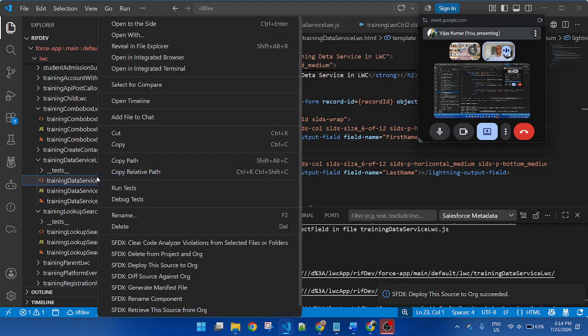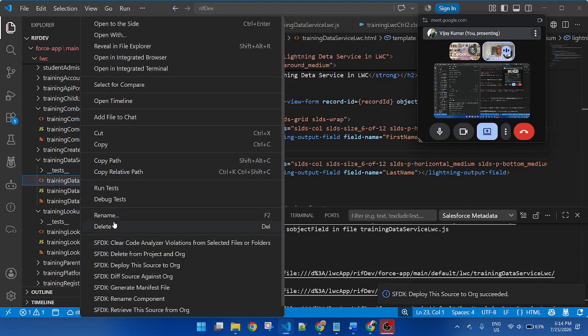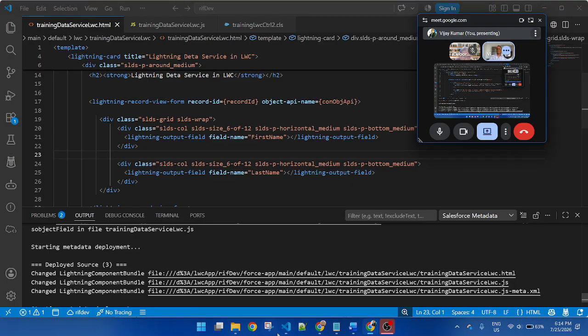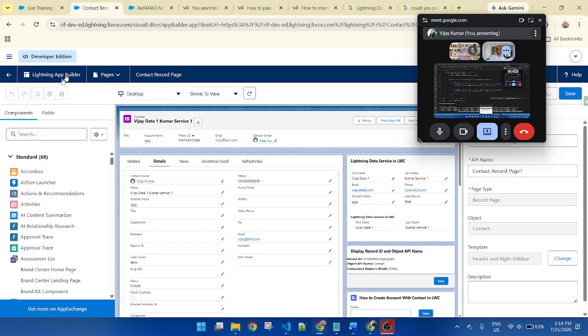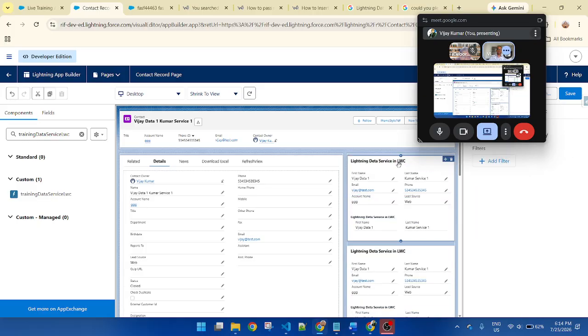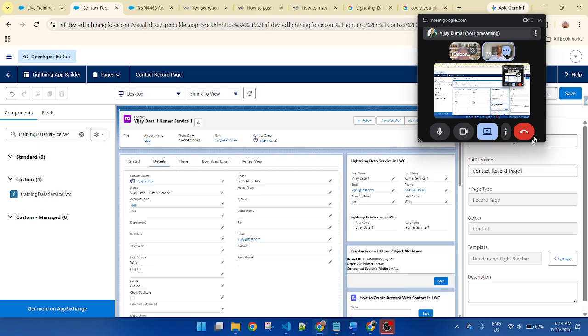So simply copy the name, go to the record page, and drag and drop it here. I want to display it here, and save.